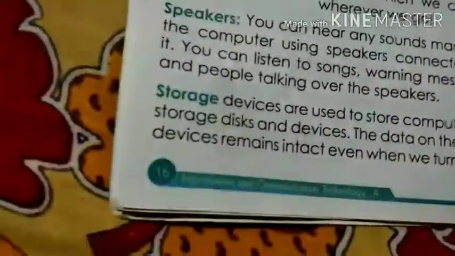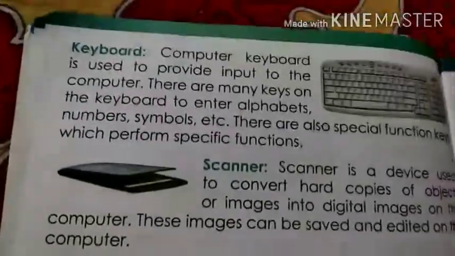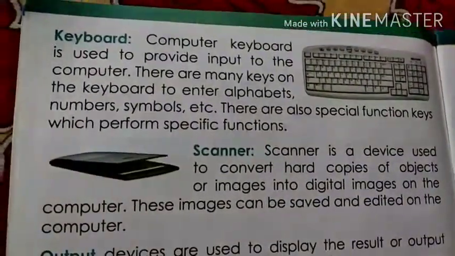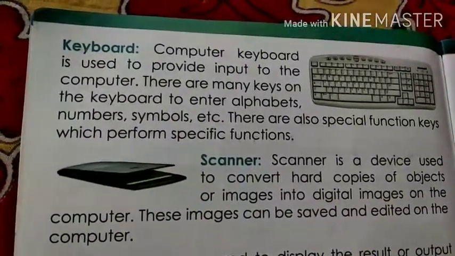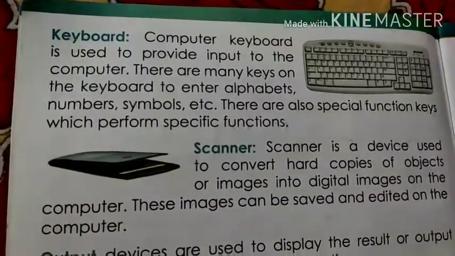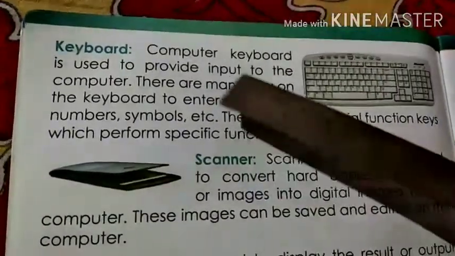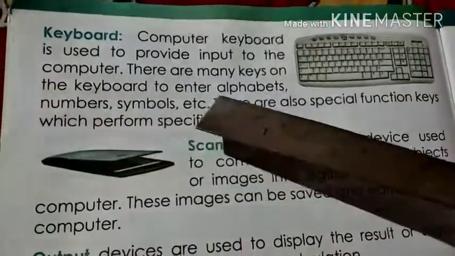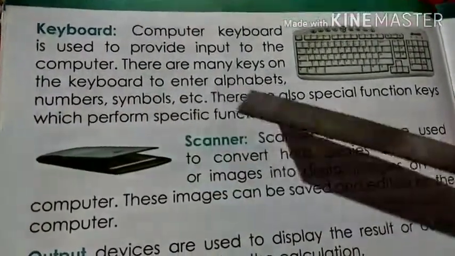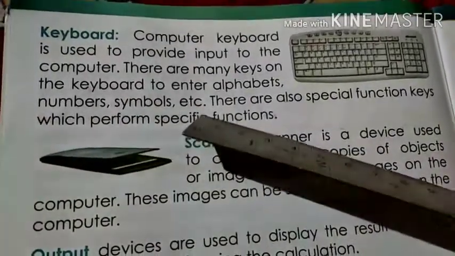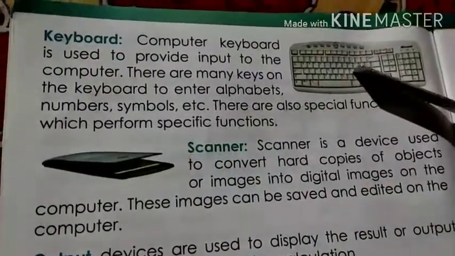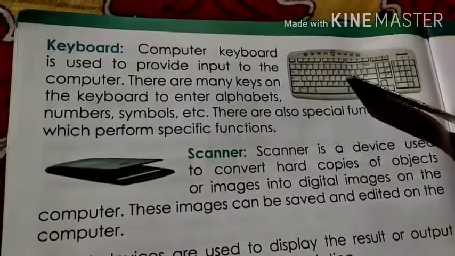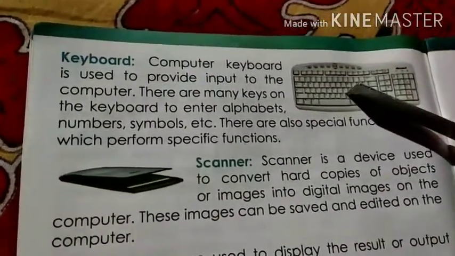Now turn on your page on page number 16. Next input device is the keyboard. We all know the keyboard. What is the use of the keyboard? So the keyboard is used to type. Computer keyboard is used to provide input to the computer. There are many keys on the keyboard to enter alphabets, numbers, symbols, etc. So basically this also helps users to give instructions or information to the computer.